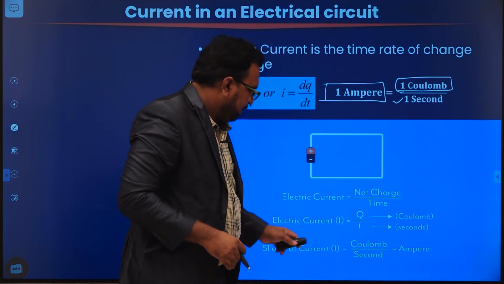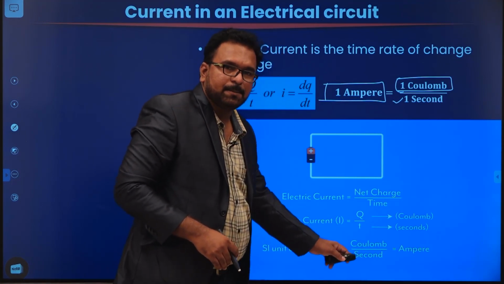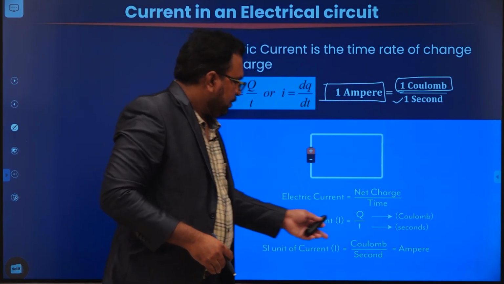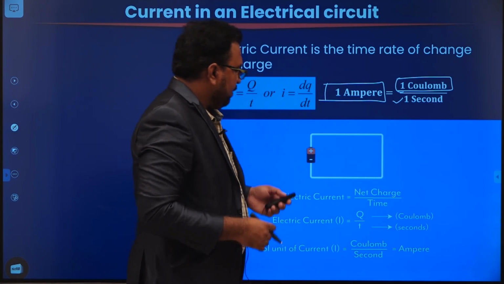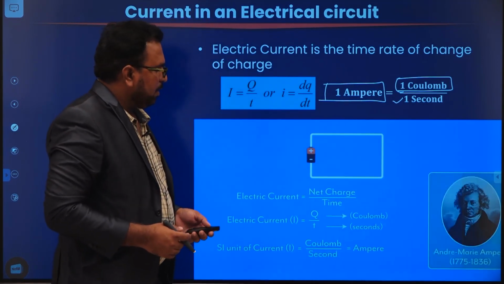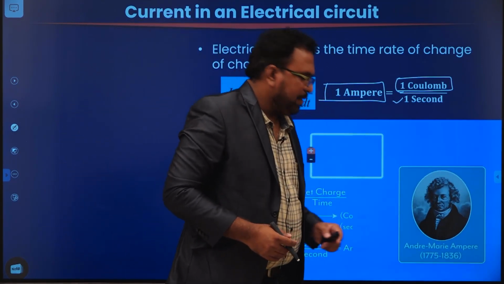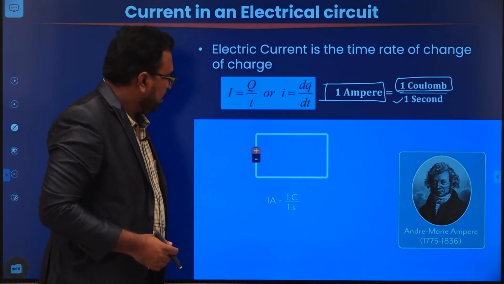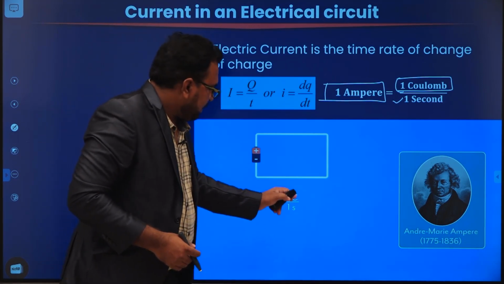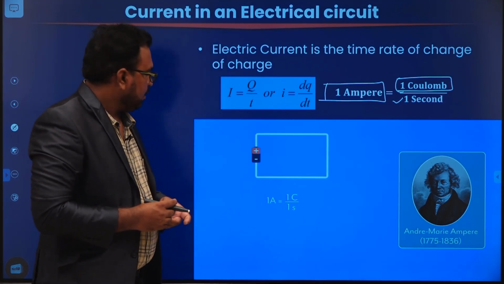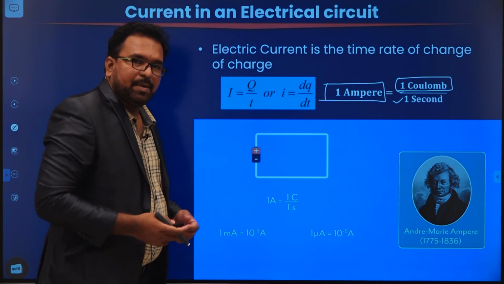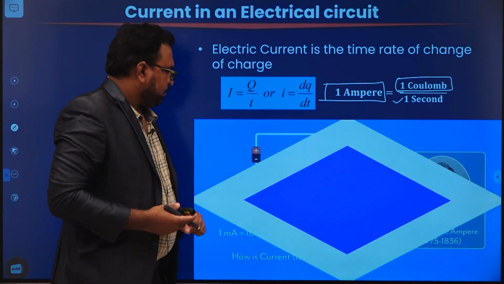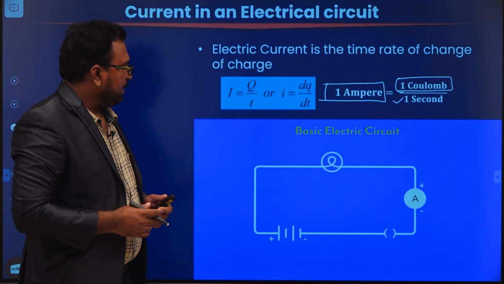That's why the SI unit of current has been named after the scientist Andre Marie Ampere. So 1 ampere is 1 coulomb per 1 second. Since coulomb is a large unit, we always measure current in milliamperes or microamperes, because charge is also measured in microcoulombs.